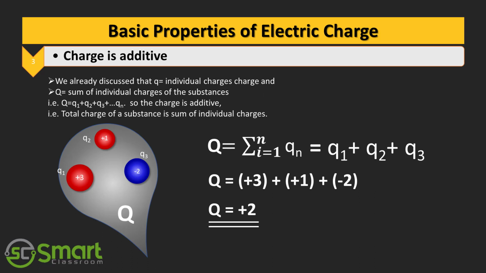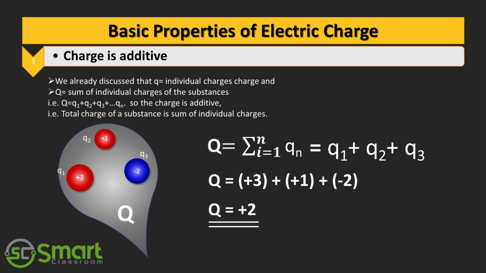We already discussed that small q is the individual charges and capital Q is the sum of the individual charges of a substance. That means capital Q equal to Q1 plus Q2 plus Q3 etc. So the charge is additive. That means the total charge of the substance is the sum of the individual charges.